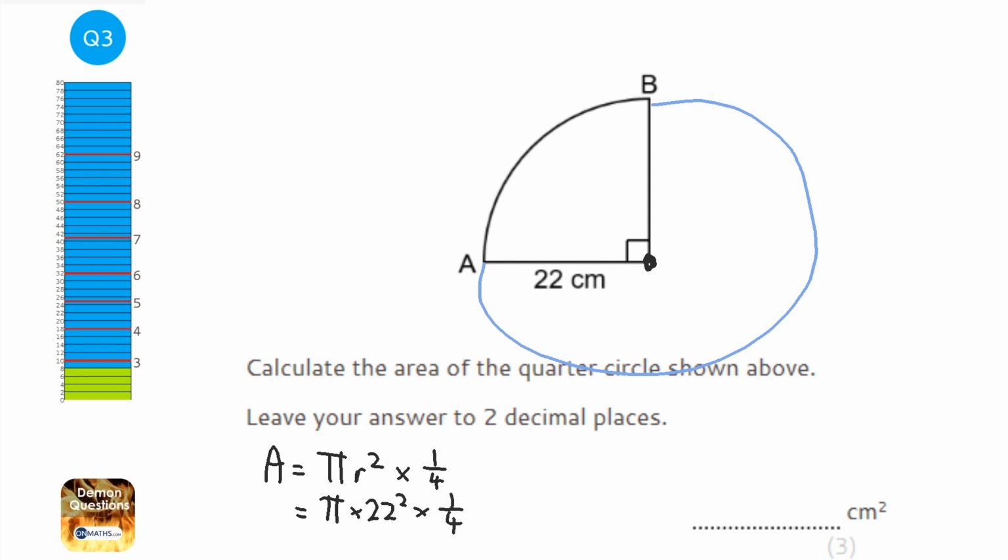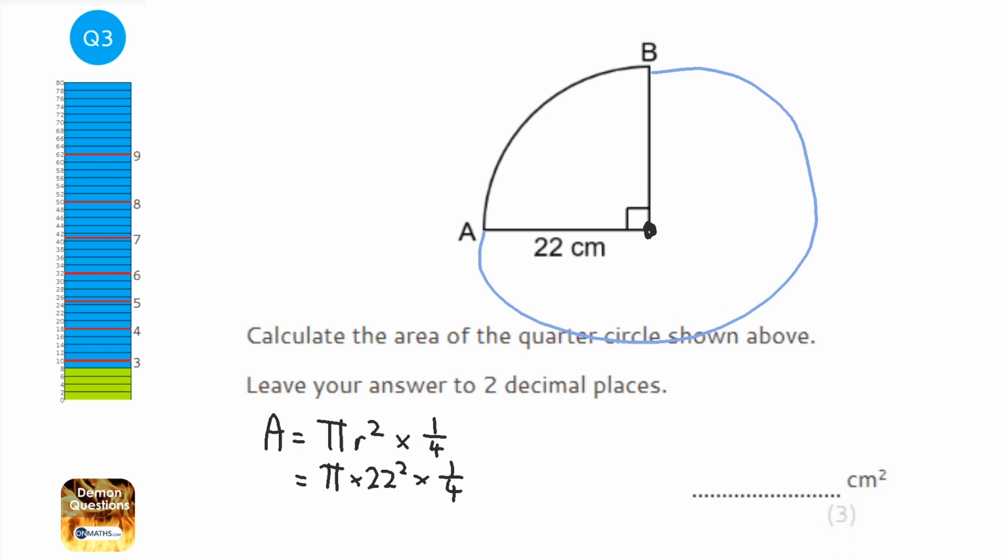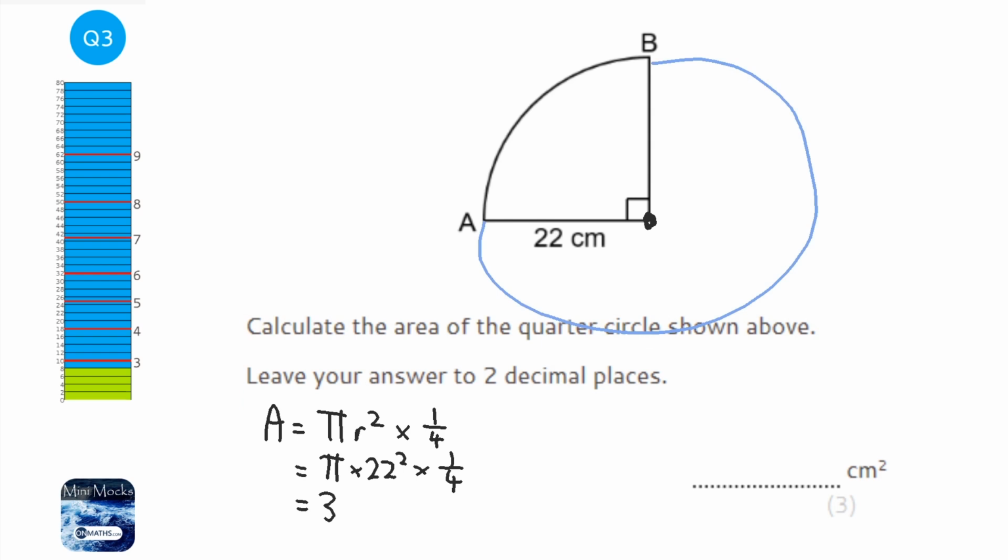So I'm going to do that on my calculator. Pi times 22 squared, and then you can press equals and then just divide it by 4. That's the same as timesing it by a quarter. And the answer I get is 380.1327 blah blah blah, and so to 2 decimal places that's going to be 380.13.